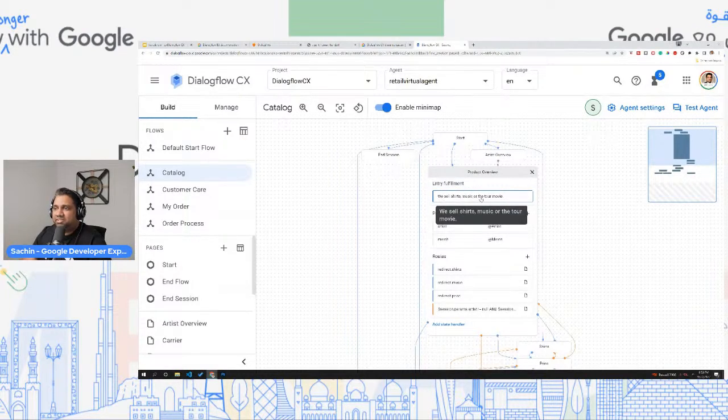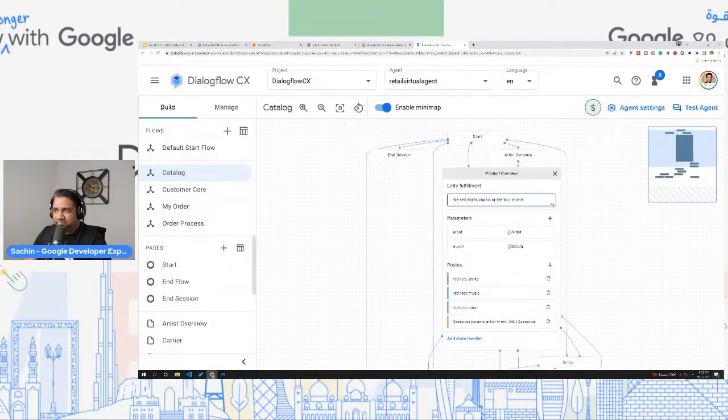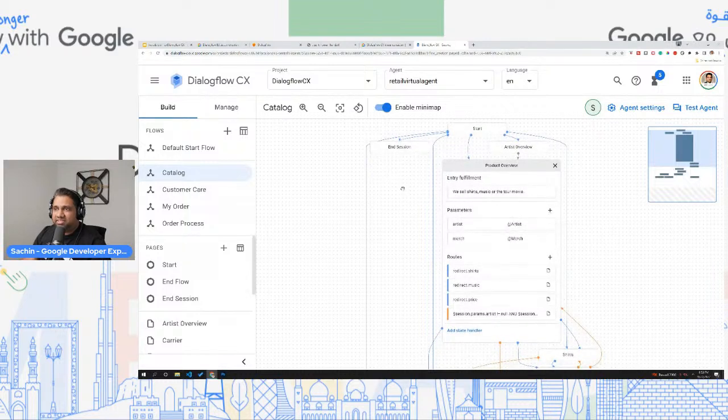saying we sell shirts, music, or the tour movie. And here, if you want to extract key information, as I mentioned, you can define and extract those parameters over here. You can define it over there. And just like that, on a very high level, as you can see, every conversational turn is linked using flows and pages.